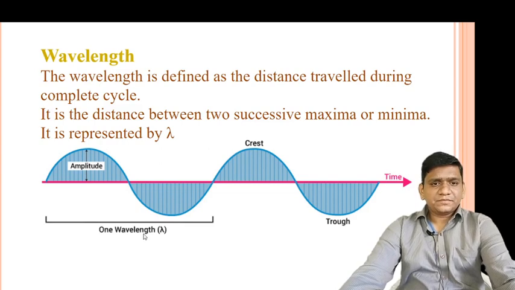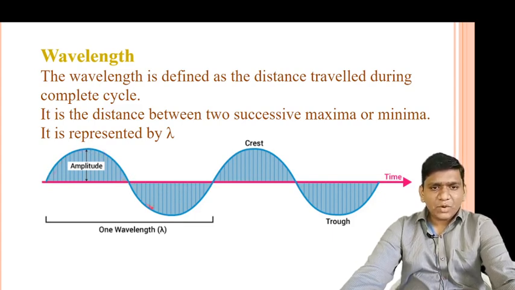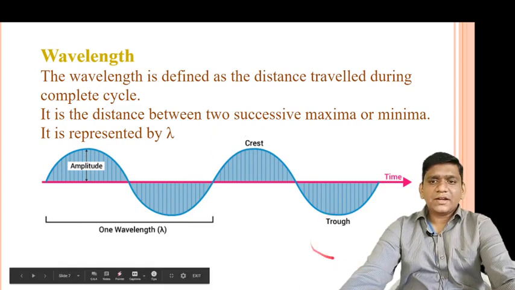So this is an upward side dome, which is a maxima, and this is a downward side dome, which is a minima. The upward side dome is also known as crest, and the downward side dome is also known as trough.